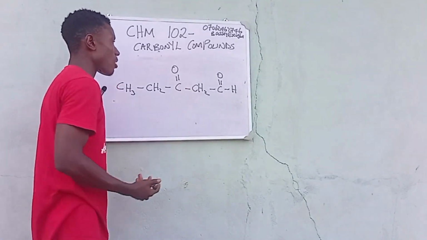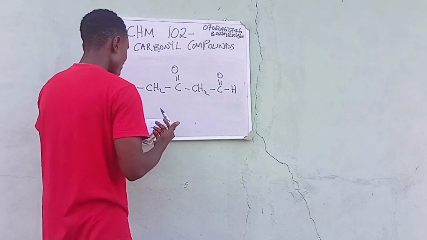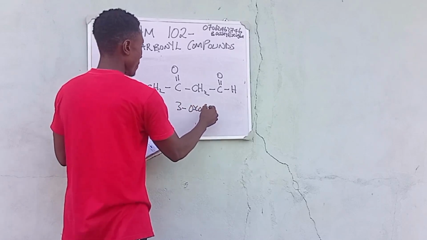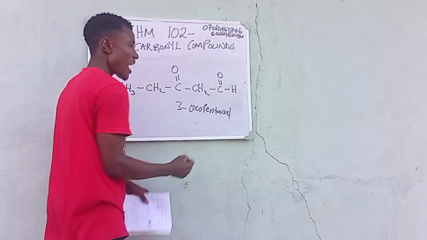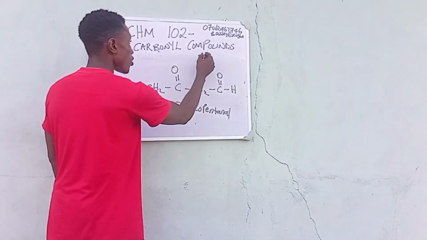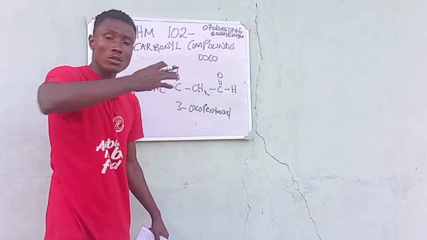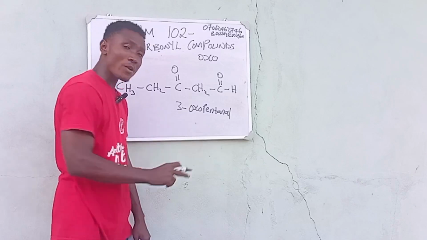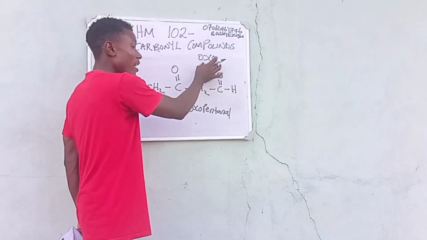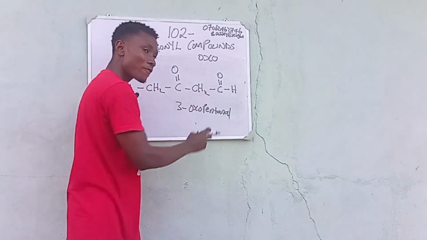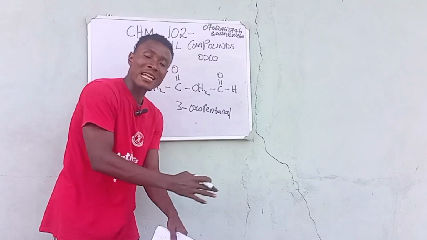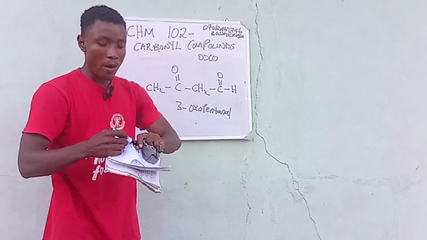So the name of this compound is 3-oxo-pentanal. The alkanone is represented as oxo. Then we have 1, 2, 3, 4, 5, which is pent, and the parent name is anal. So it is 3-oxopentanal.